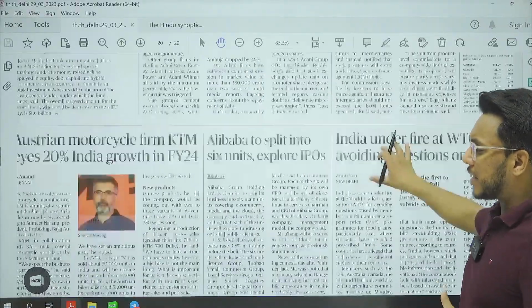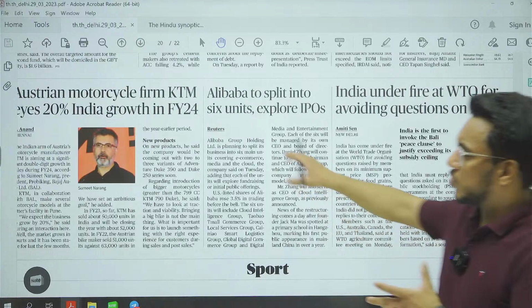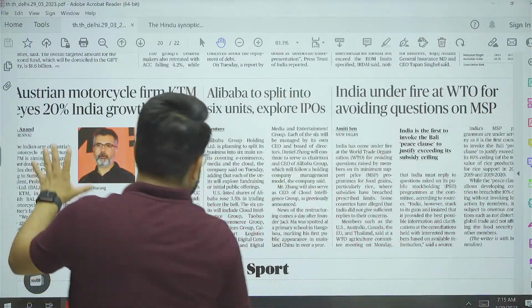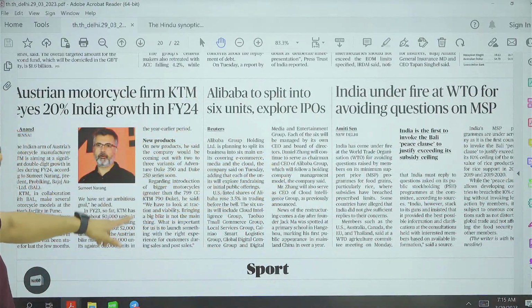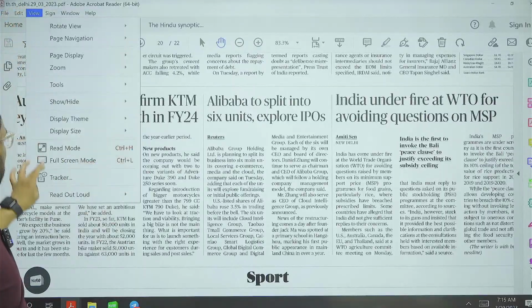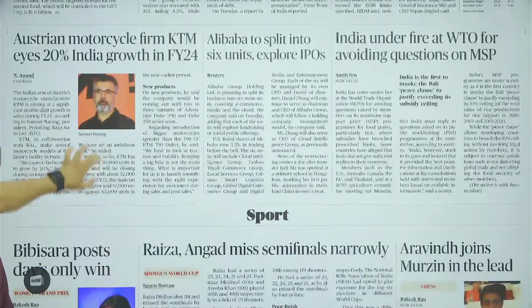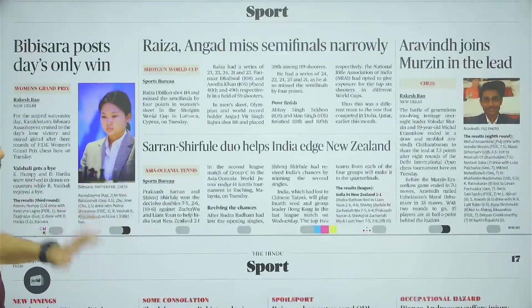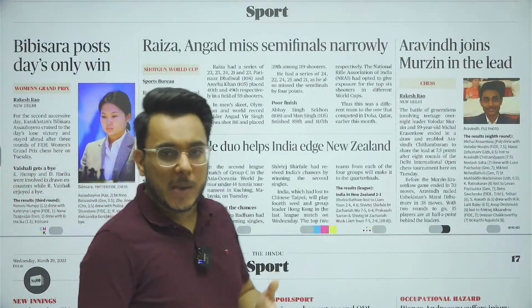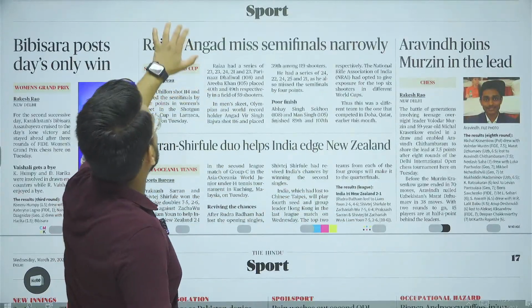Then after that, Adani stock slumps. So corporate trends are not important for the examination. Australian motorcycle firm KTM has 20% growth. Largely political articles. No need to go too much in detail here. Okay. Then after that, we have this sports page. So this is, guys, the overview of the entire newspaper. Now let's discuss relevant articles for our examination one by one.